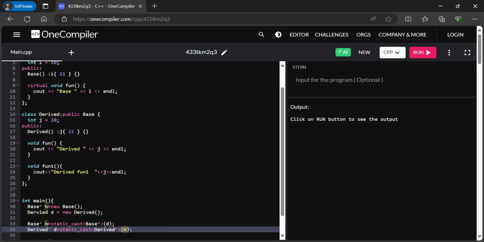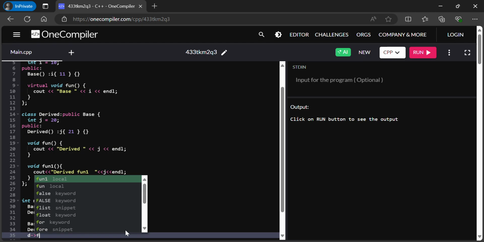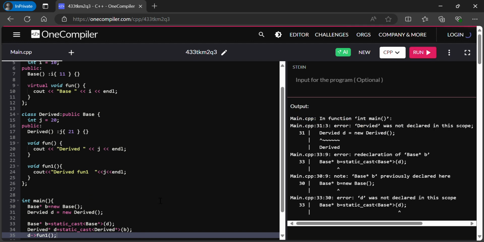If it is derived, there is no issue, but if it is not derived, it will cast it here without any issue. But if we try to access any function, it will throw a runtime error. So let's see what happens here.